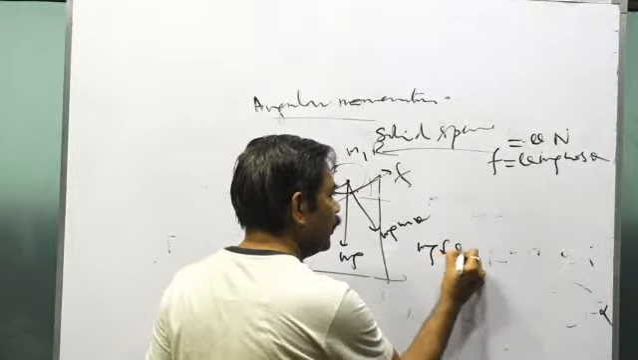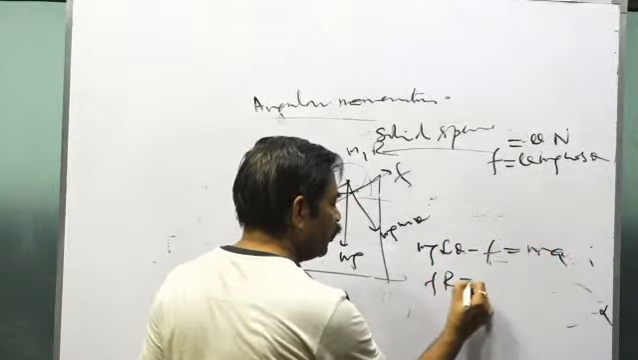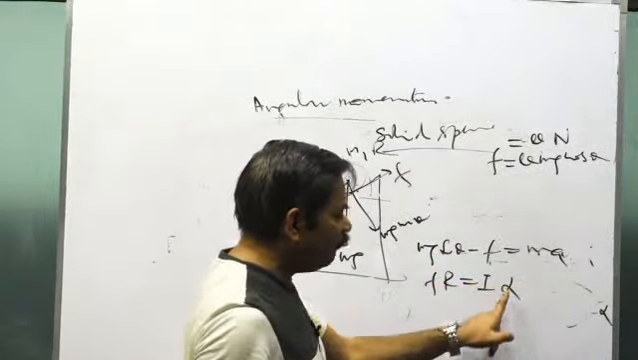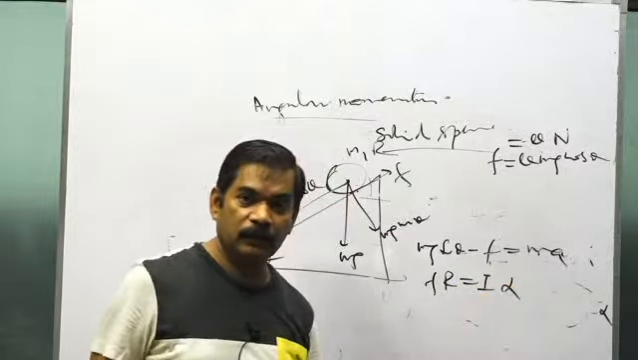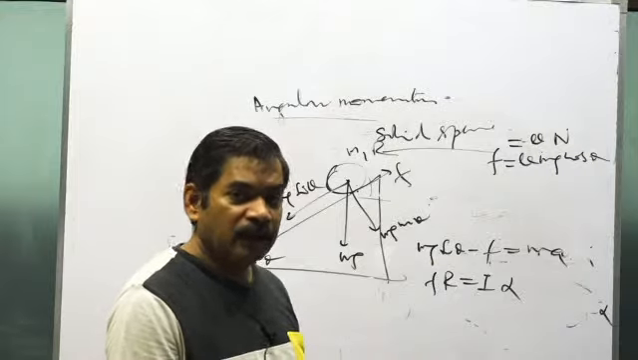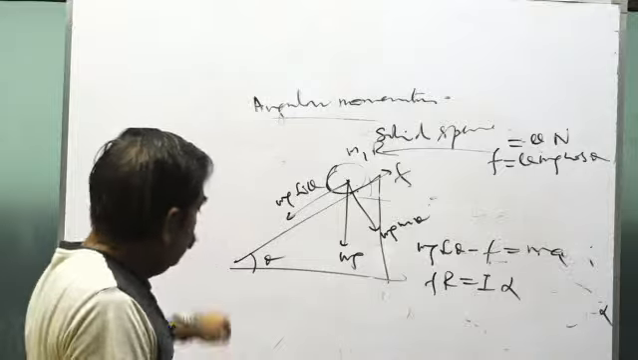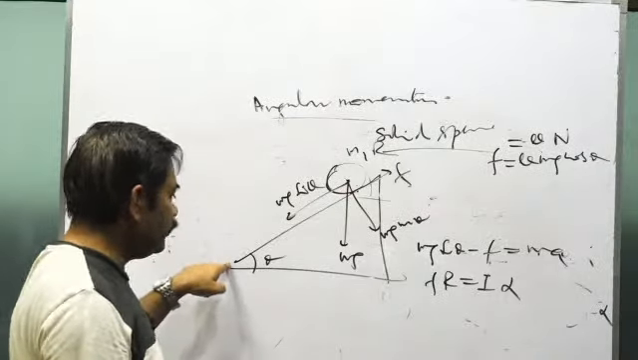Now the equations will be: mg sin θ minus F equals m into a, and F into R equals I into α. Now α will not be equal to a by R. The angular parameters will be calculated separately and the linear parameters will be calculated separately. Suppose they ask you what will be its kinetic energy when it reaches the bottom.